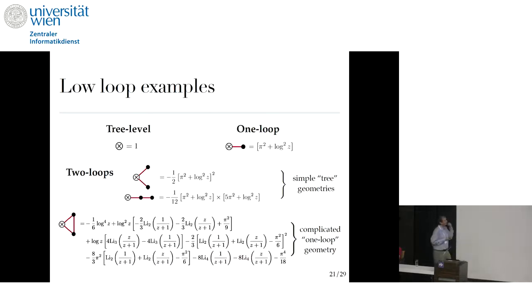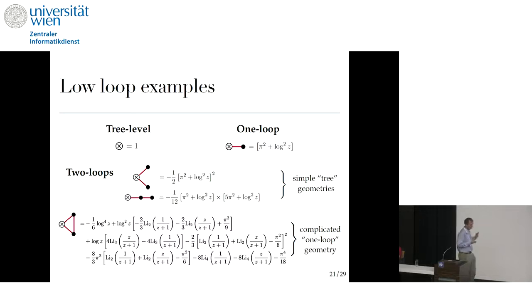Okay, so now we can do the integrals. If we have no loop to integrate, this is a frozen loop. This one we don't integrate, we just get one. At one loop we get some function. And at two loops we get 3 different graphs which contribute. And despite all of these being two-loop pieces, you see that these 2 geometries give much simpler results than this geometry, which has some loop in this loop space.